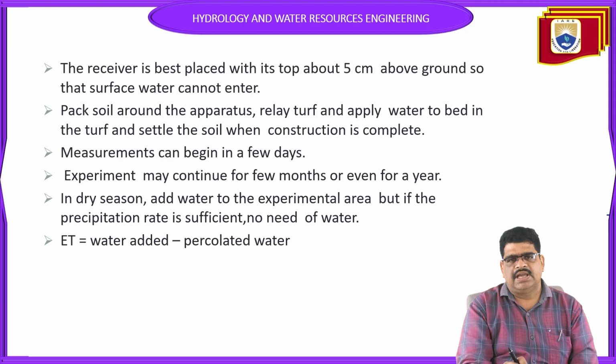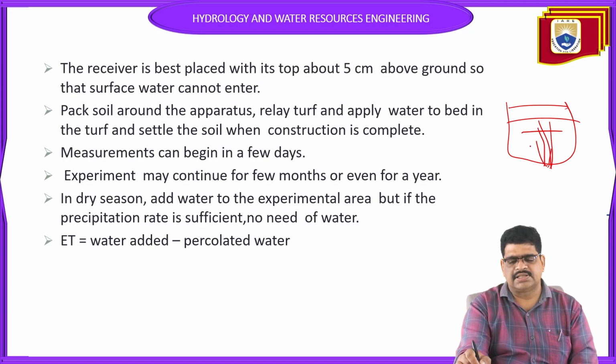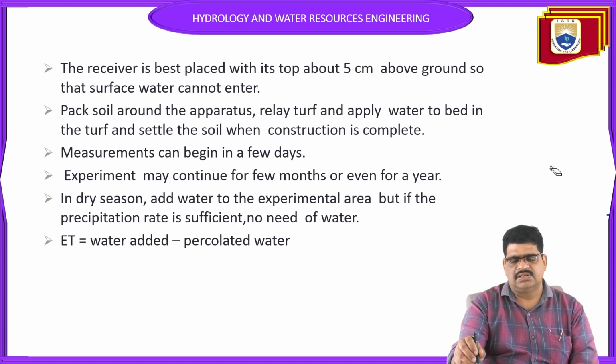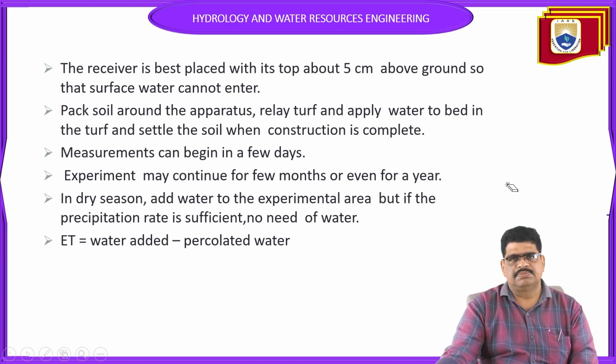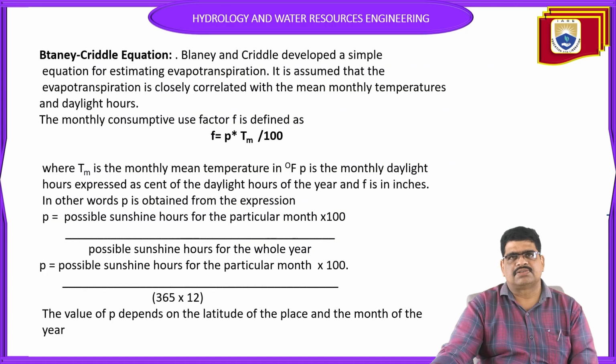Evapotranspiration, actually we know, is water added minus percolated water. It means how much water is added for the growing of the plants or trees, minus the percolated water, the water that goes inside after the infiltration. That is the evapotranspiration calculation. That is the small estimating of the evapotranspiration.